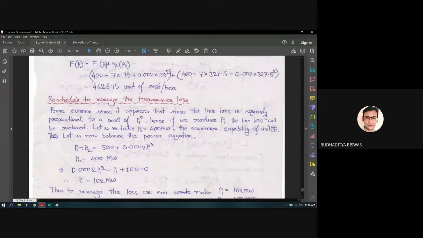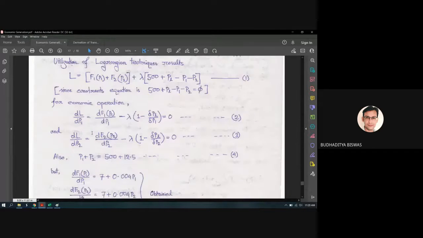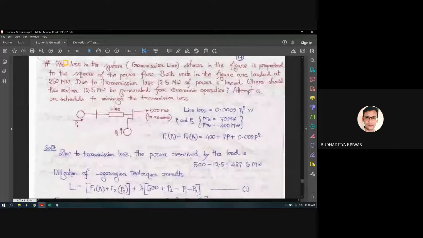Okay. So from common sense, it appears that since the line loss is proportional to P1 squared, if we reduce the value of P1, the line losses will be reduced, obviously. Let's see this expression. Here you see the line loss depends upon P1 squared. It does not depend upon the generation of P2. It only depends upon P1 squared. So if we try to minimize the value of P1, then the transmission loss is also minimized, isn't it?